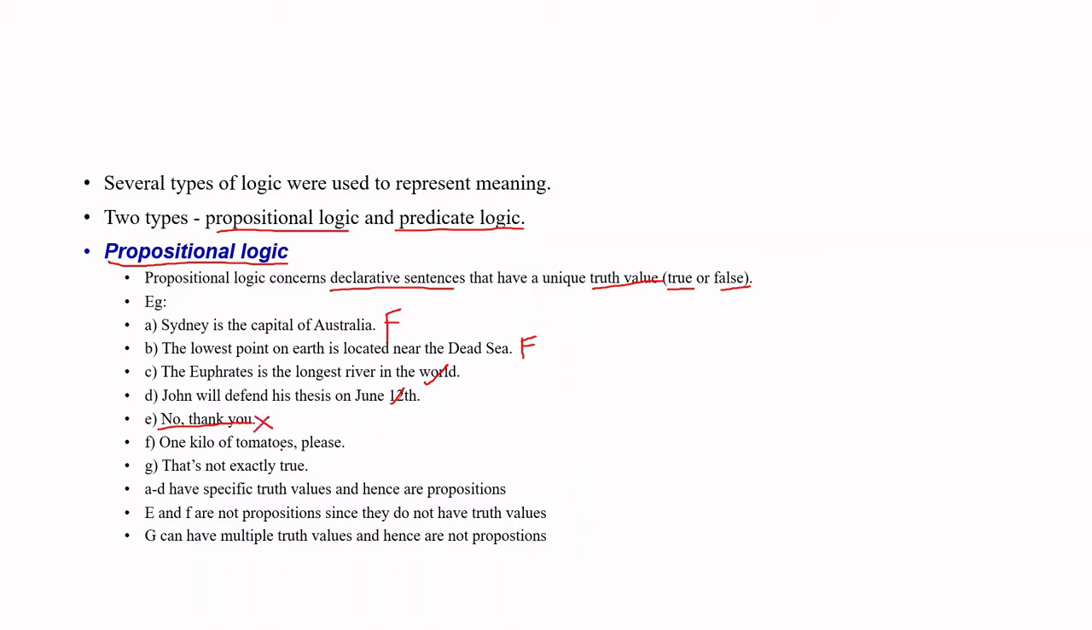Similarly, 1 kilo of tomatoes, please, is also not a proposition because you cannot give a truth value for this. This is not exactly true. So here you cannot give either true or false. There is some vagueness there, so we cannot say it is a proposition. So these are not propositions. But whenever we have a statement for which we can assign either a true or false value, then it is said to be a proposition. So that is what a proposition is.